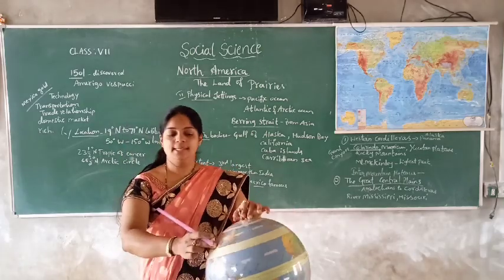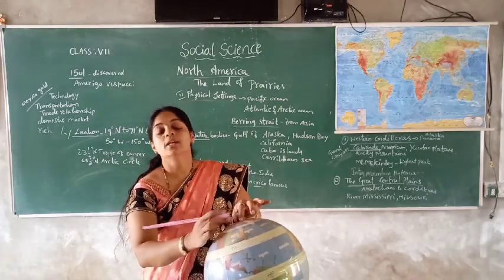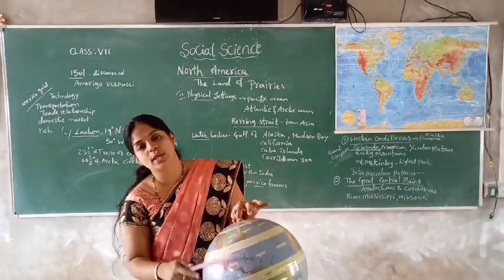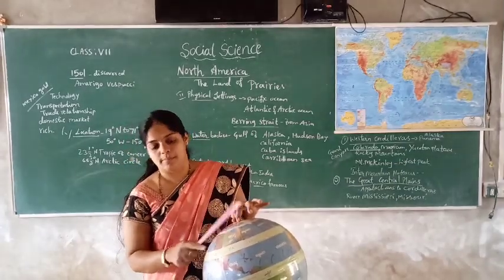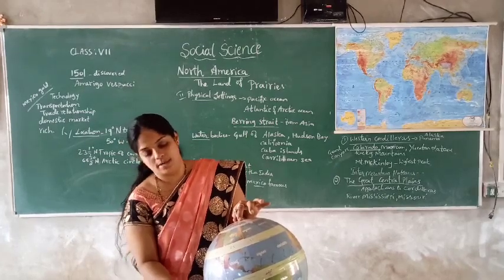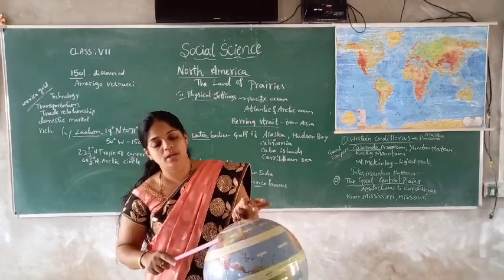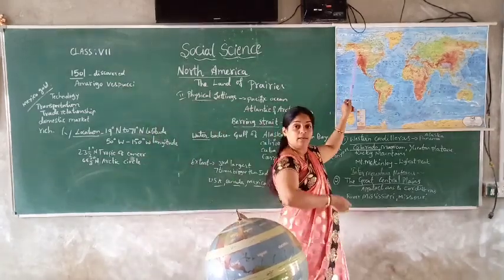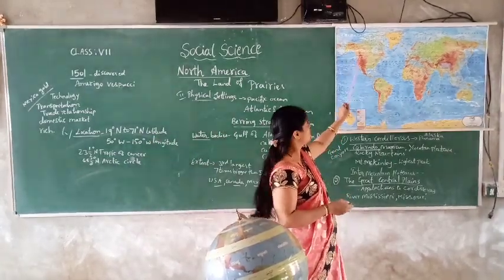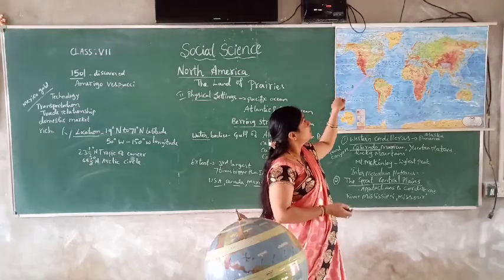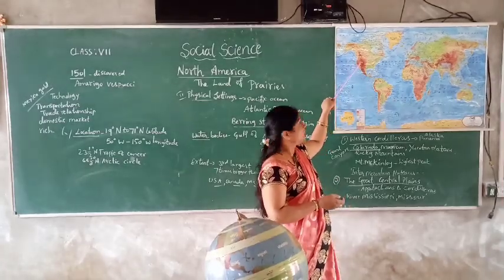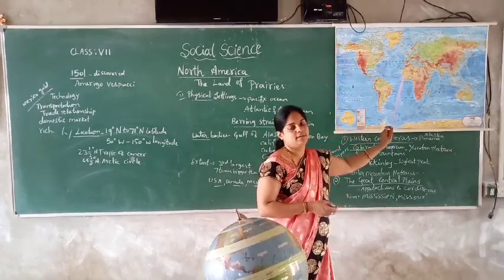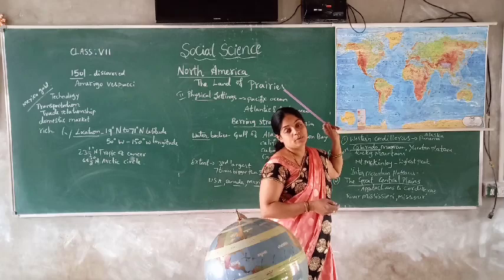For example, this is your North America. In between there is the equator, isn't it, children? Above the equator it is called the northern part, below the equator it is called the southern part. In the northern part you have this North American continent, and you can see it here in the world map also. It is a recently founded continent, children.